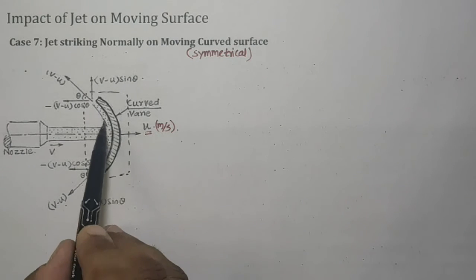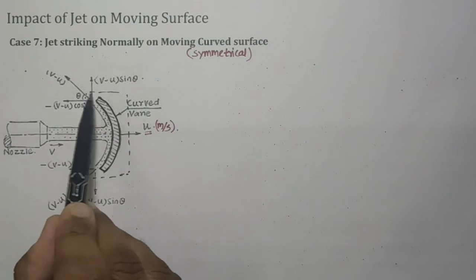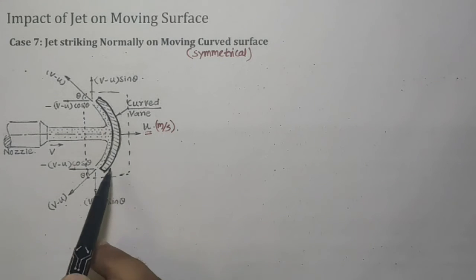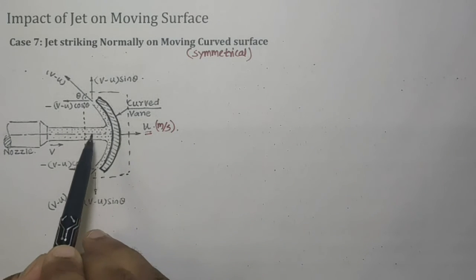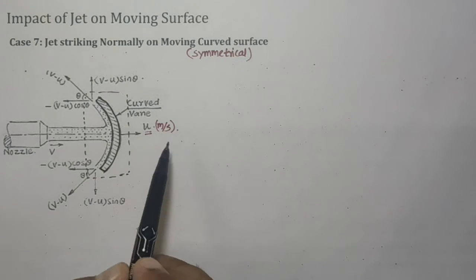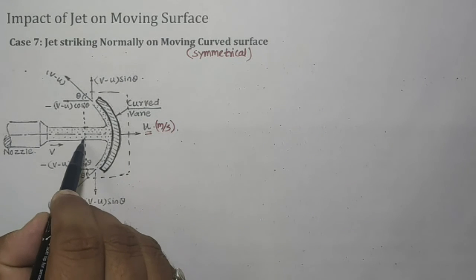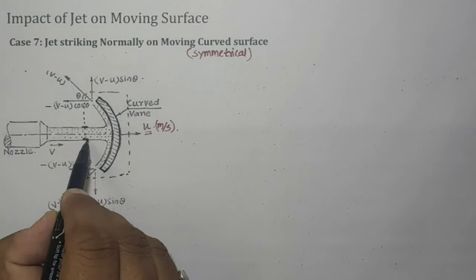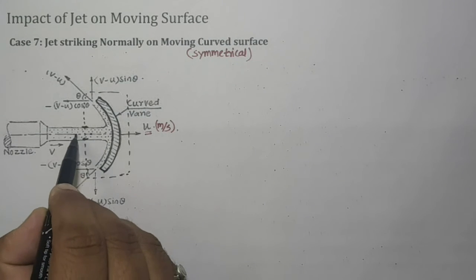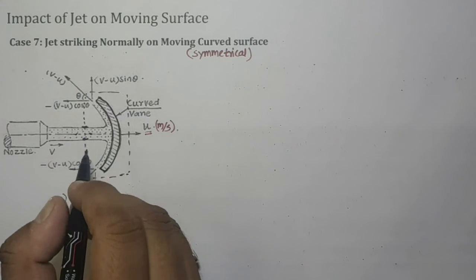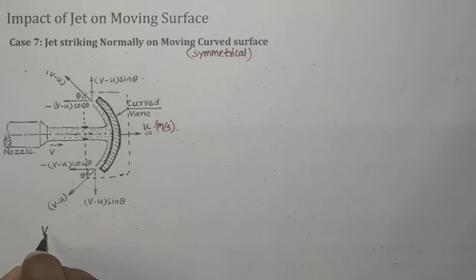Because of that, this whole portion in which the energy transmission occurs is also moving with the same velocity. So while entering this control volume, the jet has a velocity which is a relative velocity Vr. That relative velocity Vr is nothing but v minus u.